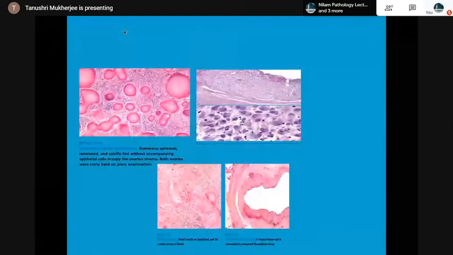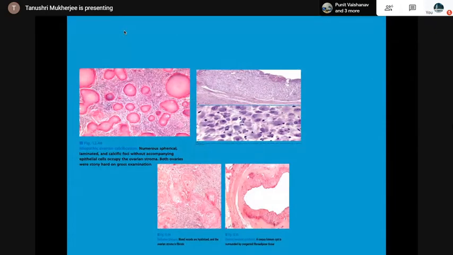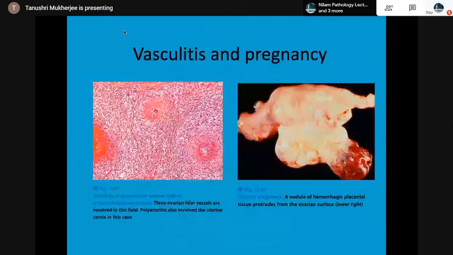Idiopathic ovarian calcification. Then second photograph is of ovarian decidua. Then there's radiation changes and ovarian remnant syndrome. A corpus luteum cyst is surrounded by congested fibroadipose tissue. Then vasculitis of polyarteritis nodosa in a postmenopausal woman. Polyarteritis also involves the uterine cervix along with the ovaries. And this is ovarian pregnancy, hemorrhagic placental tissue protrudes from the ovarian surface.